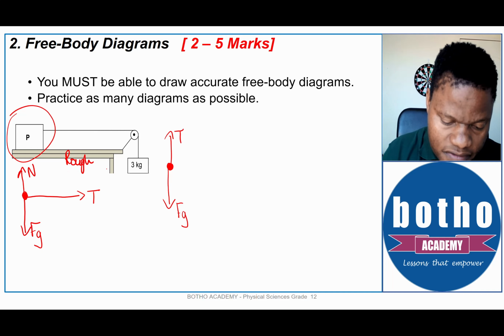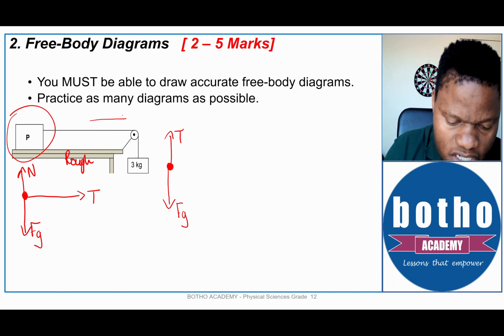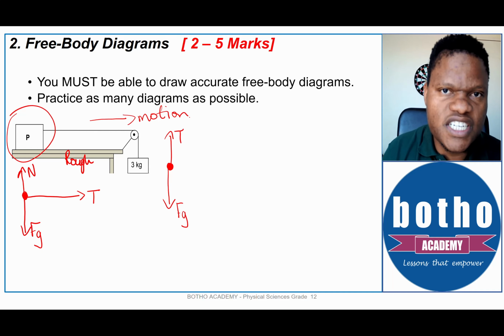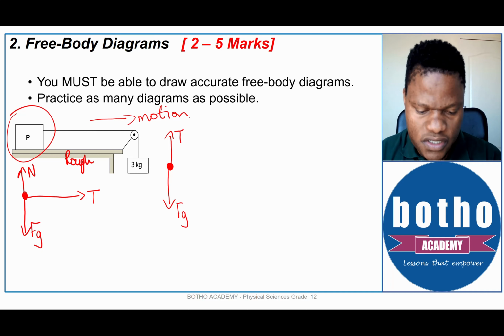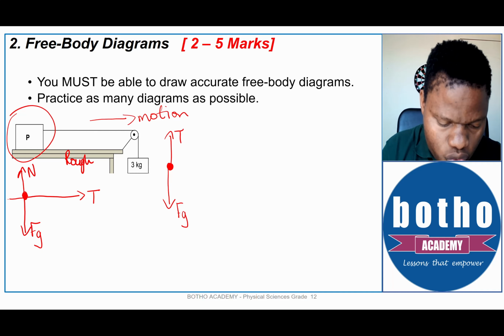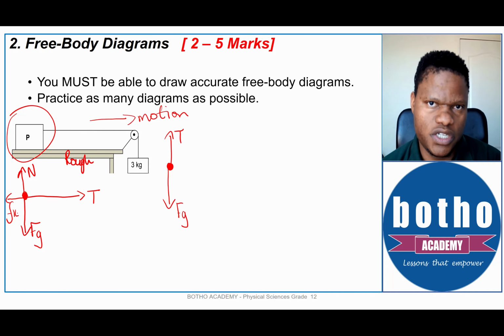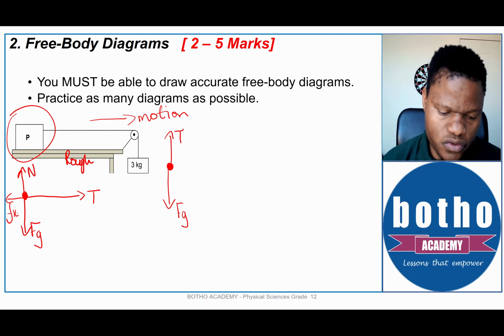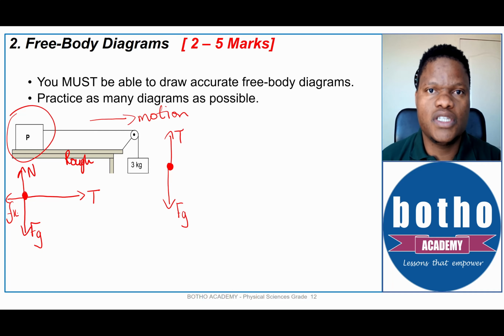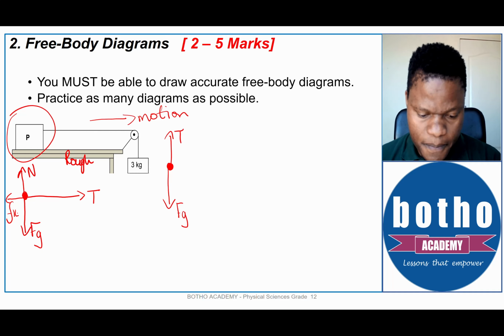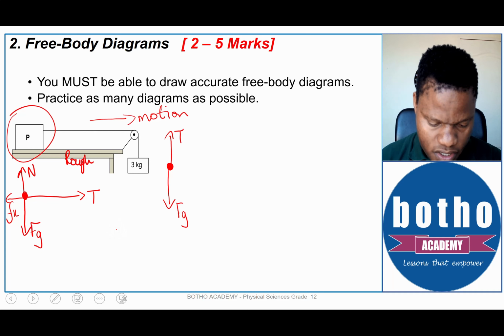And because this is a rough surface, assuming that the direction of motion is to the right, the frictional force, which always opposes the motion, will be to the left. That would be your kinetic friction. So this one would be a 4 marks question. The 4 marks will be allocated to drawing the free body diagram of all the forces acting on block P. Right, now let's move to the next one.